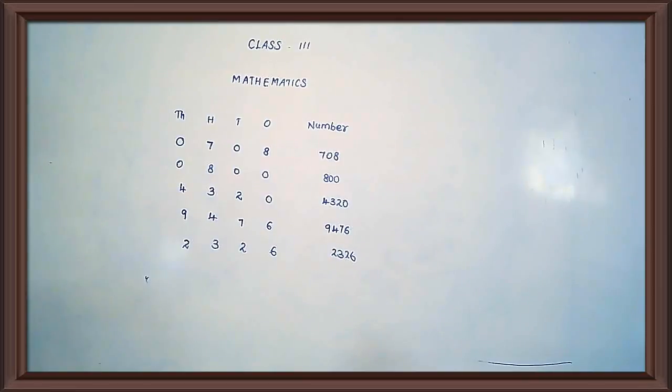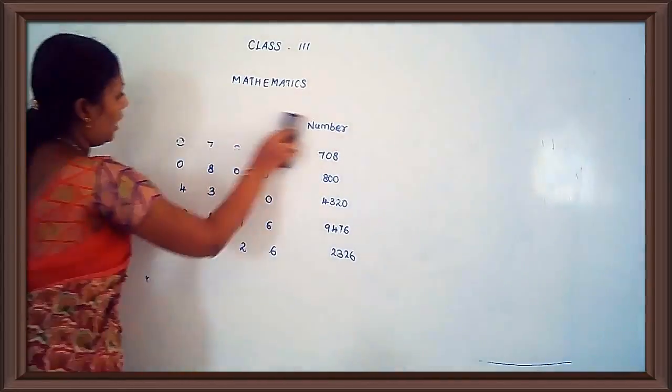Are you listening, children? Okay, see the first one. 200 plus 60 plus 5. Short form 265. Yes, ma'am?